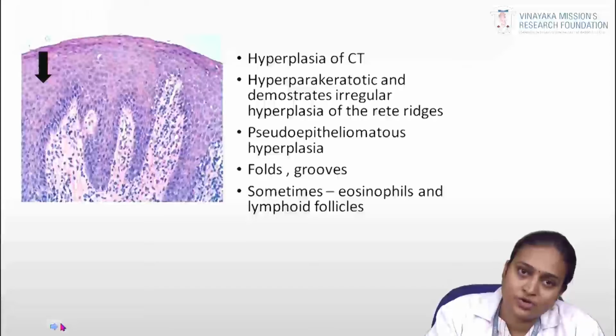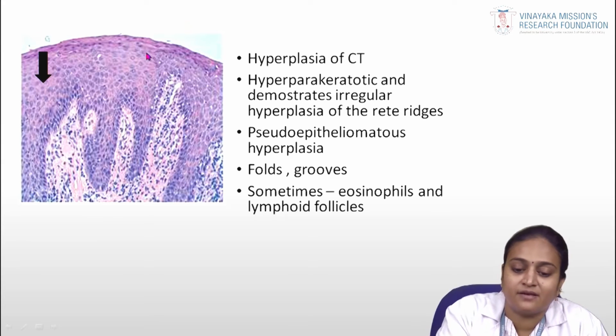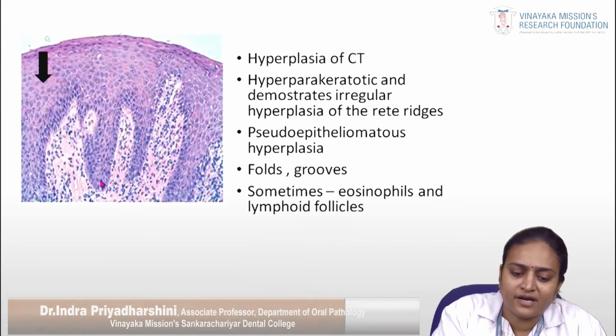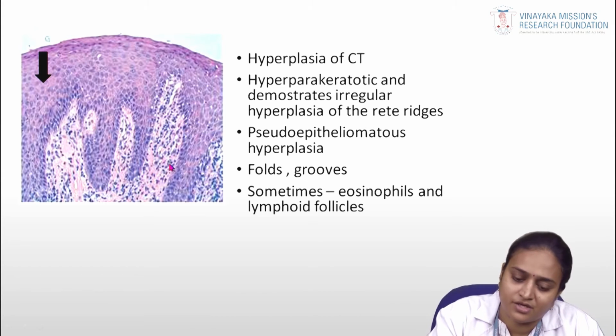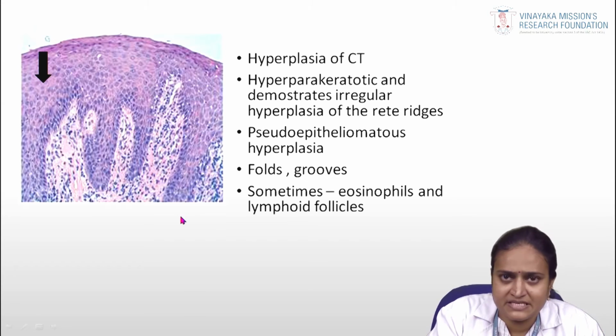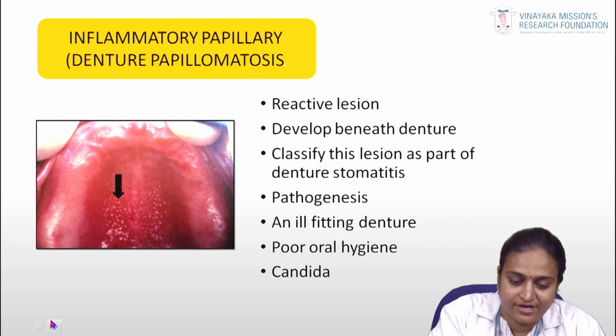So in the histopathology of denture epulis, here you can appreciate hyperplasia of the connective tissue. In the epithelium, you can see a hyperparakeratotic area with irregular hyperplasia with irregular rete ridges, and also you can appreciate pseudoepitheliomatous changes in the connective tissue, and you can see a lot of folds and grooves within the epithelium. Sometimes, with more inflammatory activity, it shows eosinophils and lymphoid follicles present in the connective tissue. This is the main feature of epulis fissuratum.